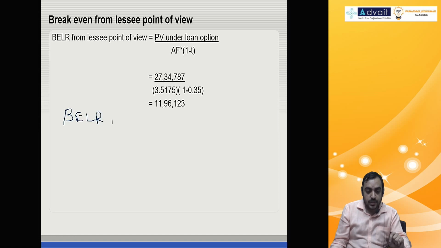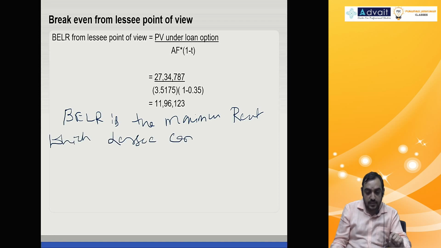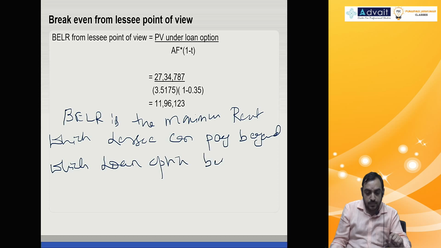BELR is the maximum lease rent which the lessee can pay, beyond which the loan option becomes cheaper.